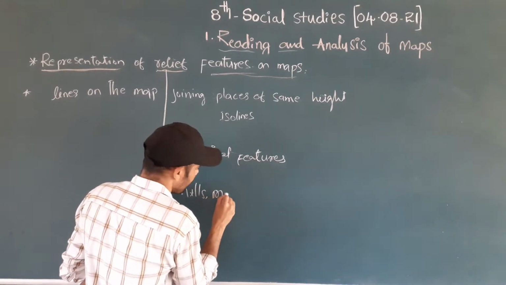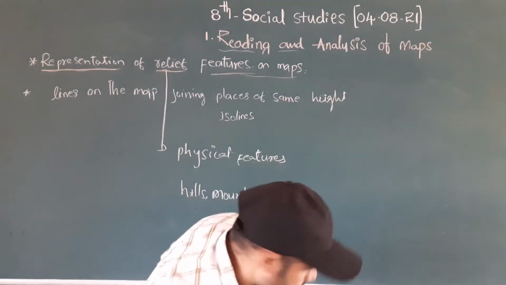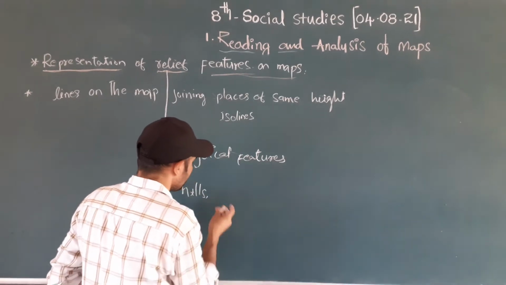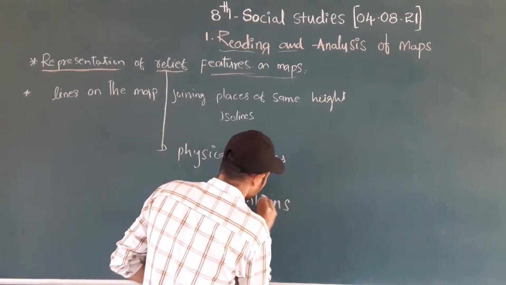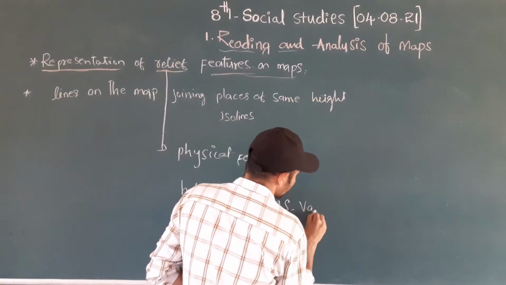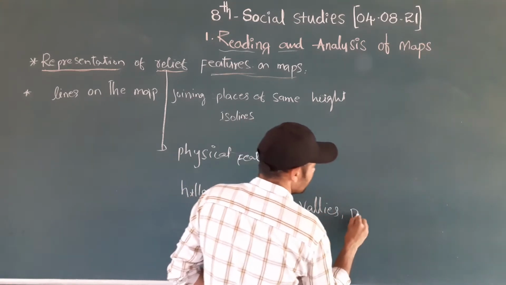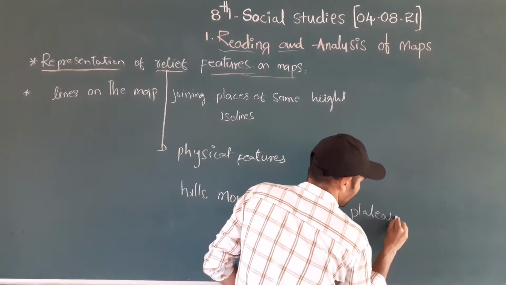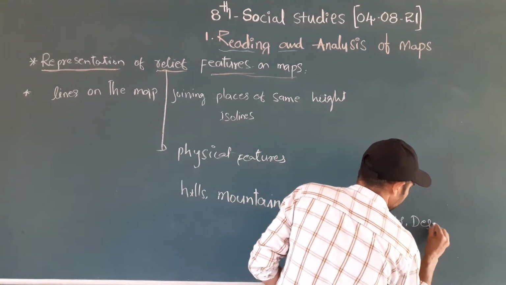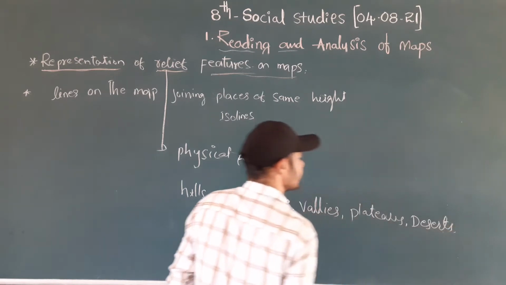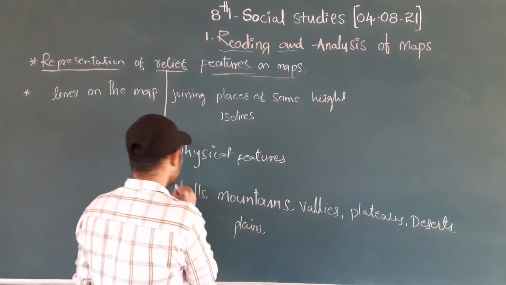Hills, mountains, valleys, plateaus, deserts, plains.